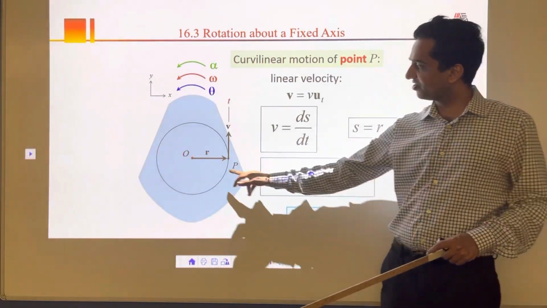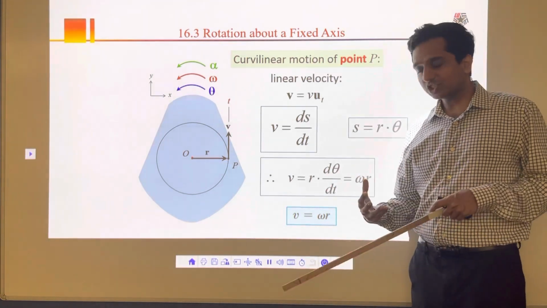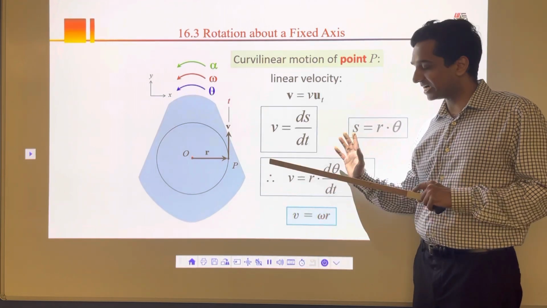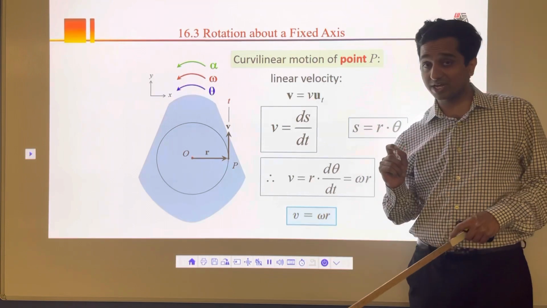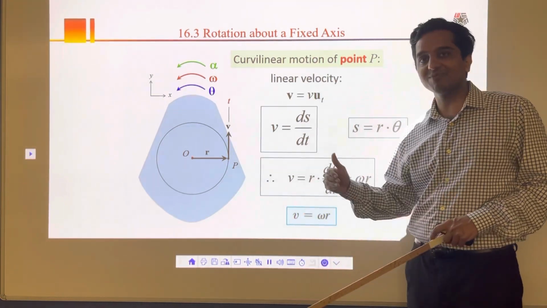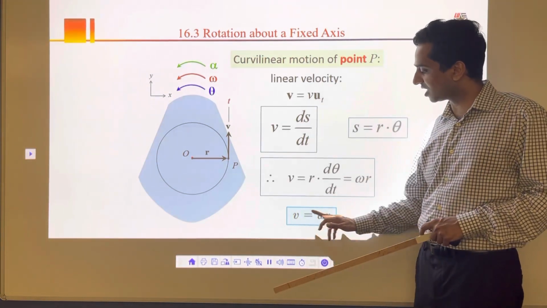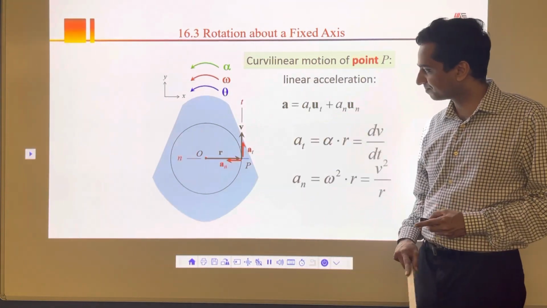If I know the radius, I can simply calculate its linear velocity. So that's the relationship between the linear velocity of the particle and the angular velocity of the entire body, and that's what you can see here. v equal to omega r is a very important expression. Always keep that in mind. We are going to need this expression many times when we solve problems in this chapter. So v equal to omega r is how we calculate the velocity of an individual point on the body.